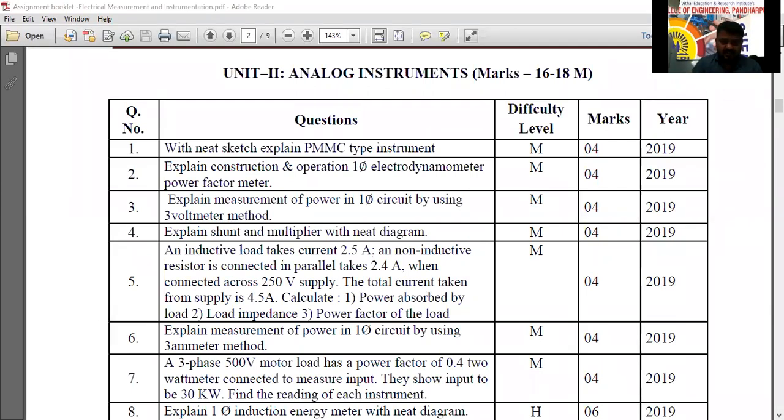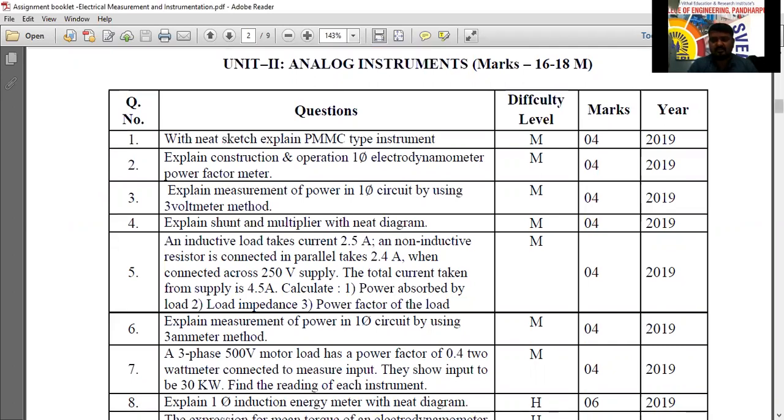Because ISC 1 may come for you next week, and the syllabus for ISC 1 is all 3 units. In the department there is no MCQ type assigned for ISC 1.